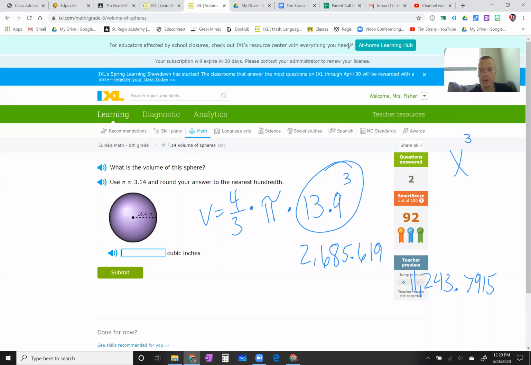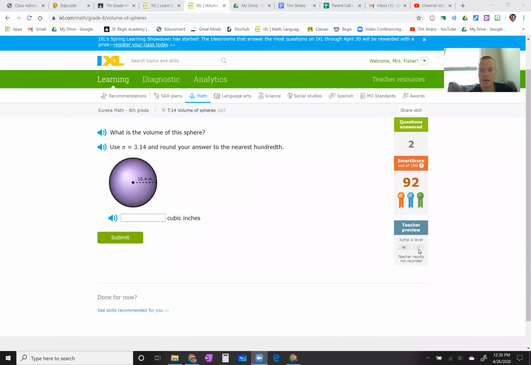See if we can find a harder one. So that's really all the harder it's going to get. Remember, if they give you the whole diameter that goes all the way across the sphere, remember you're looking for radius. So you just need to cut that diameter in half. Okay, but write that equation down. That is all you need to do today.